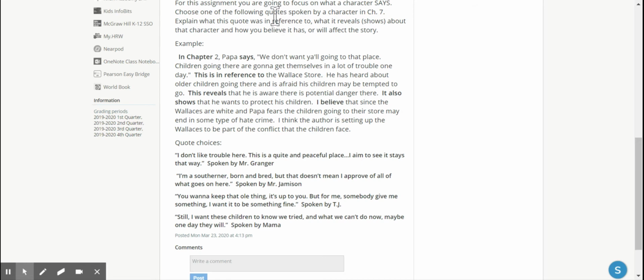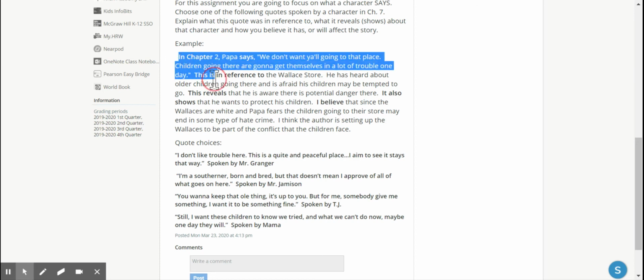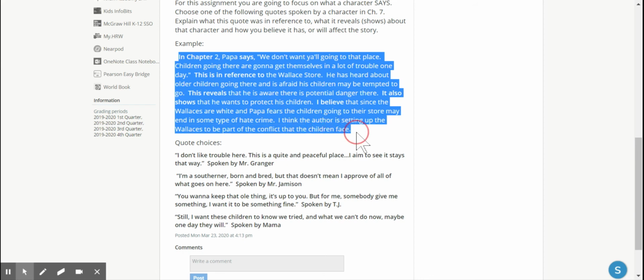You are supposed to have the quote. So that's number one. You need to have a quote. You need to explain what it is in reference to. You need to mention what it reveals about the character and how you think it will affect the story. So there are 4 things that you should have: the quote, what it's in reference to, what it shows, and how you think it will affect the story. I have an example here that you can use as a model for your own.